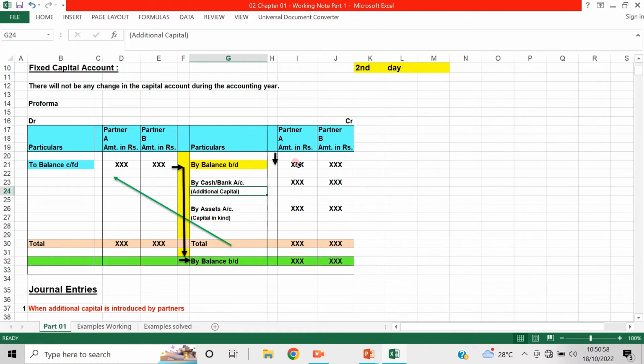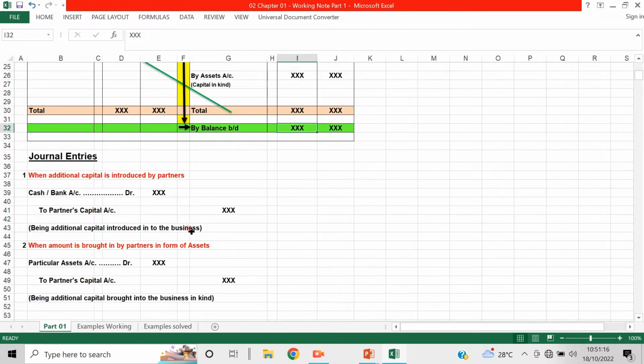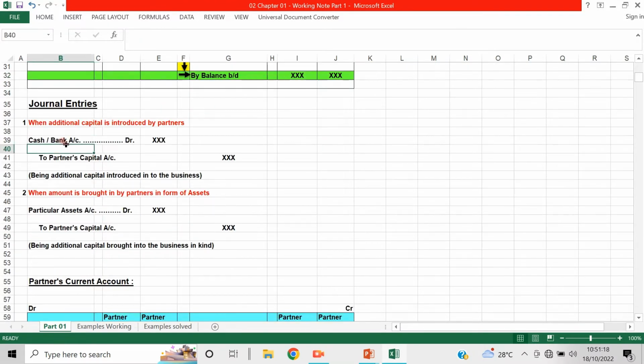So whatever is the starting balance, that will be carried forward to the next year. That will be carried down at the end of the year and brought down at the beginning of the next year. So the journal entries will be: cash or bank account debit to partner's capital account, if it is starting.